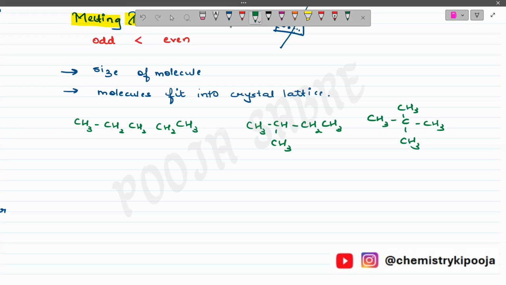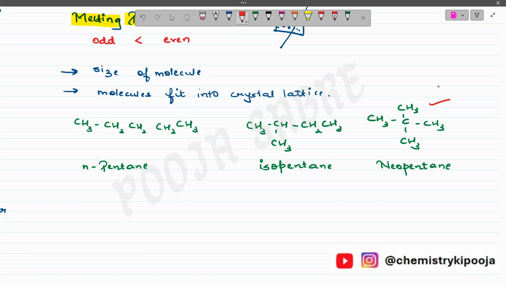So over here I have n-pentane, this is isopentane, and the last one is neopentane. If I look into all three structures, the melting point of neopentane is the maximum.